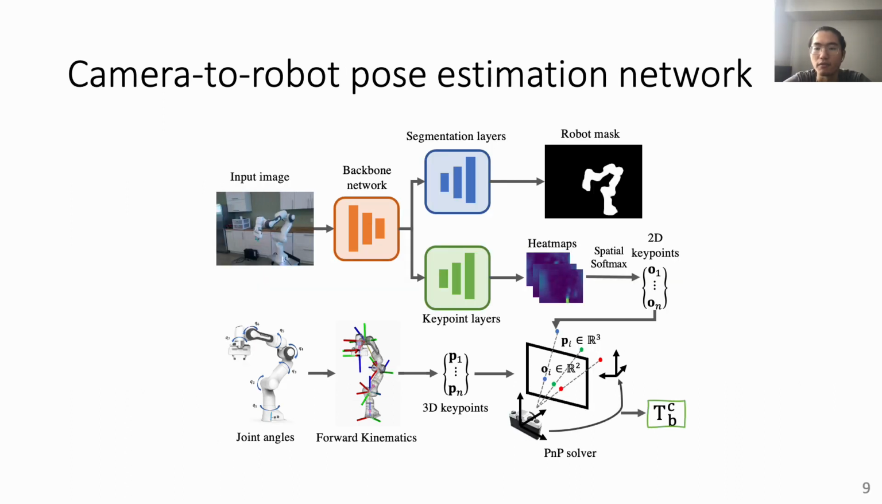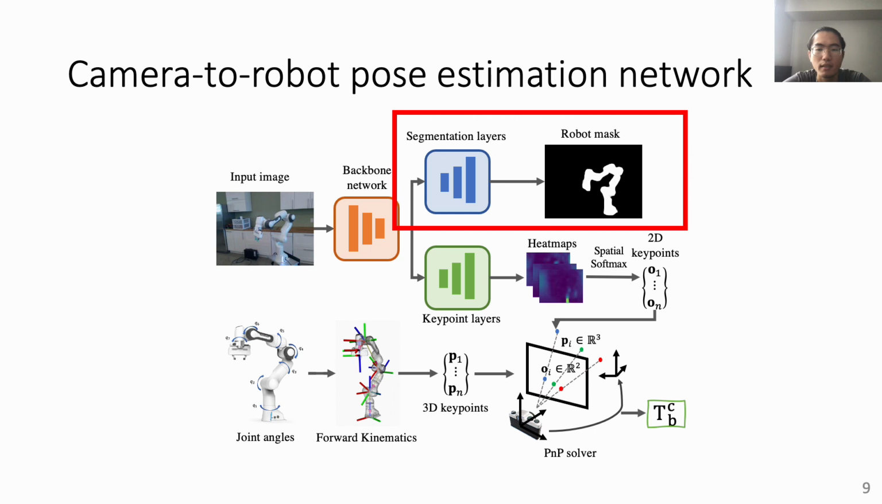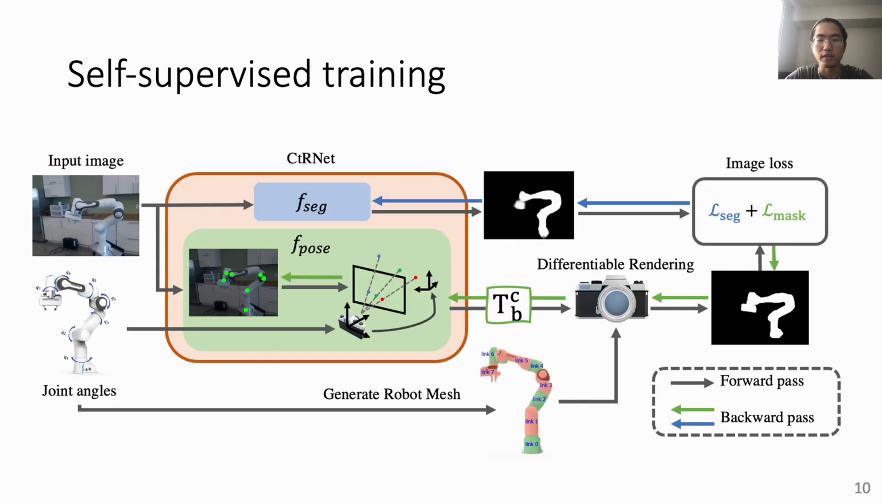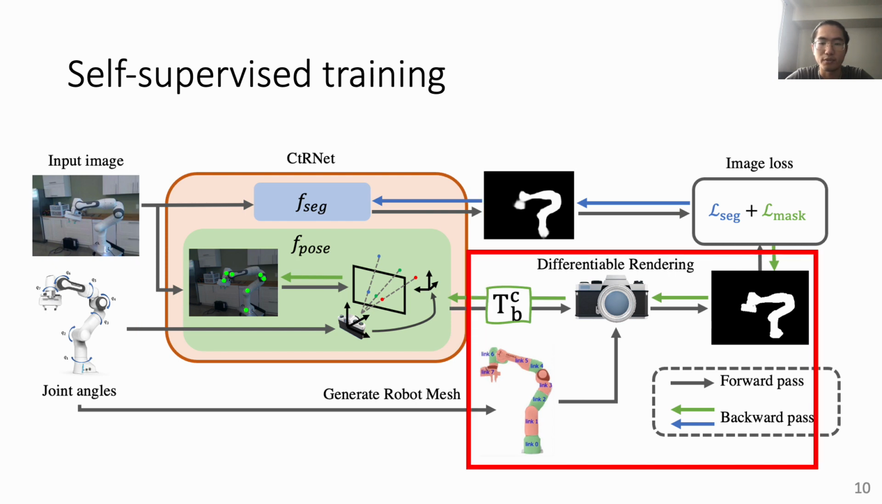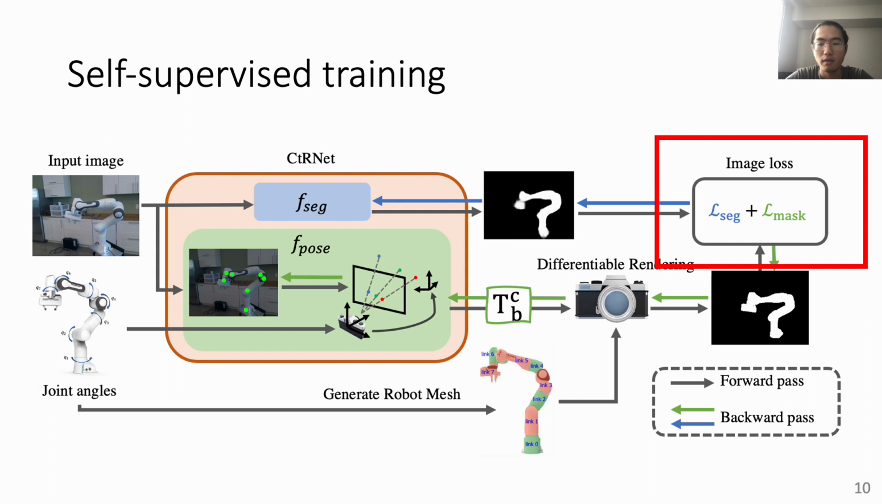Our network also contains a foreground segmentation module, which shares the same backbone as the keypoint detector. The segmentation module serves as a pre-task for self-supervised training on real-world images. To scale the neural network training to unlabeled real-world images, we propose the self-supervised training pipeline. The CtRNet estimates robot pose, and the differentiable renderer renders a silhouette image of the robot given a pose and the robot mesh. Finally, we compute the image loss between the segmented robot mask and the rendering, and backpropagate the error to train the network parameters.